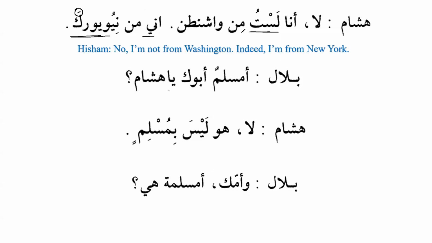Bilalun: Bilal, a Muslimun abuka ya Hishamu. Is your father Muslim, O Hisham? Hishamun: la huwa laysa bi Muslimin. No, he is not a Muslim. Now, huwa is the subject, then we have laysa, and then we have bi Muslimin. So whatever we have, like the hidden damir or the hidden pronoun in laysa, that will be ismu laysa, and bi Muslimin will be khabaru laysa. No, he is not a Muslim.